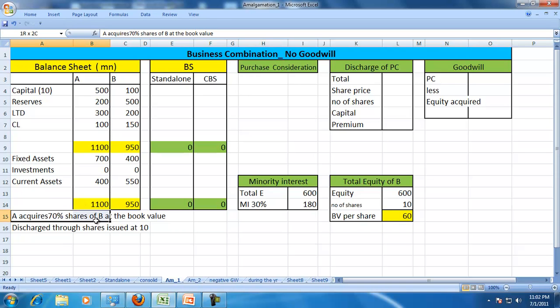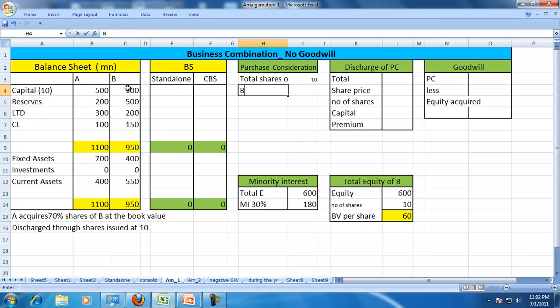They say that the company has been acquired at the book value per share. So the shares acquired by A is, before that let me write down total shares of B. Total shares of B is 100 divided by 10, so 10 million.